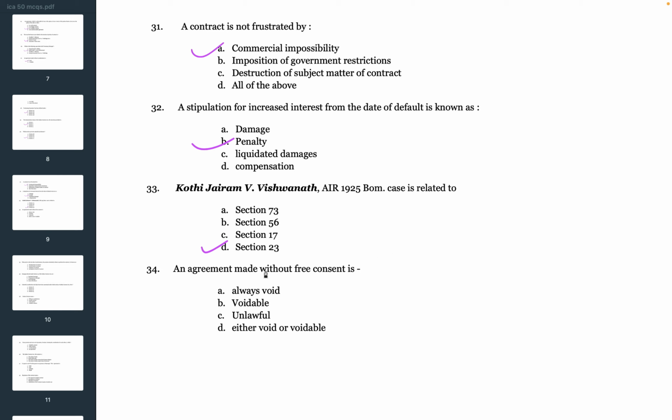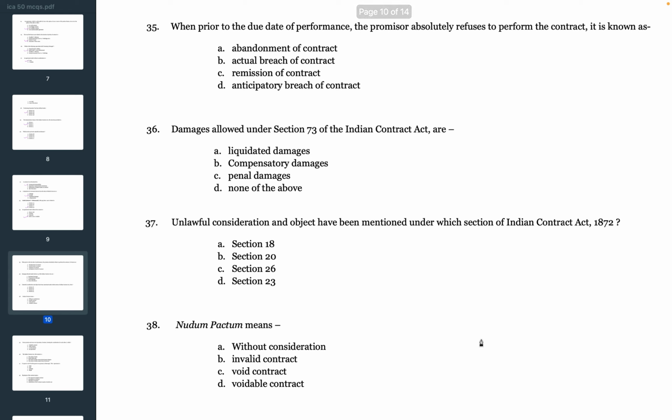Next question. An agreement made without free consent is A. Always void, B. Voidable, C. Unlawful, D. Either void or voidable. So the answer is D. Either void or voidable.